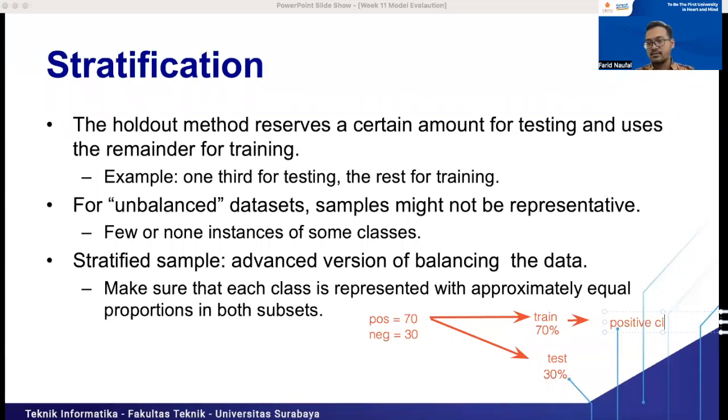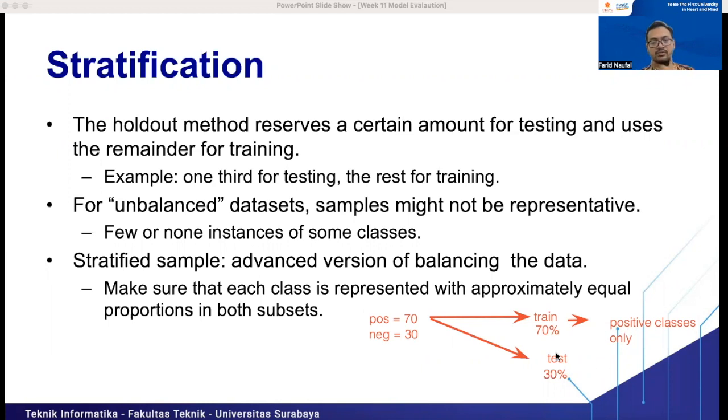When we use the train test split, we split the data randomly, so there is a probability that all of the classes in the training set will only contain positive classes.